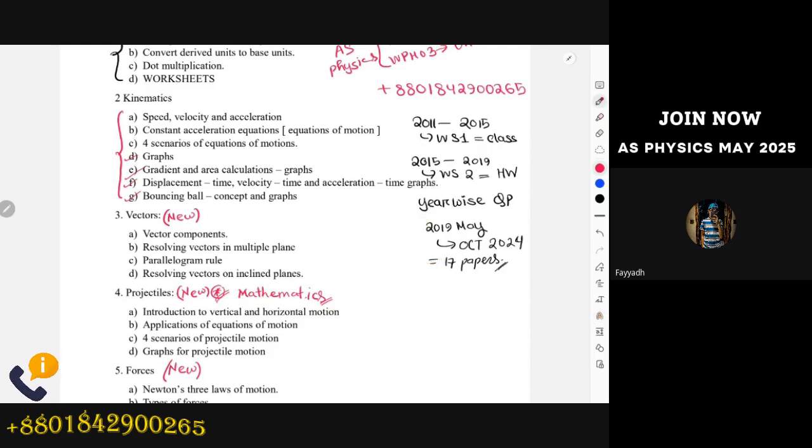And after the year-wise classes, not exactly after, but after solving up to 2020, we will start our mocks. For every unit, we will have 5 mocks, and every paper is going to be very new. I'm not going to repeat questions from our worksheets or the year-wise question papers. Mock papers will be entirely new, consisting of different steps. So you will not get anything common from the year-wise papers or worksheets in your mock paper.